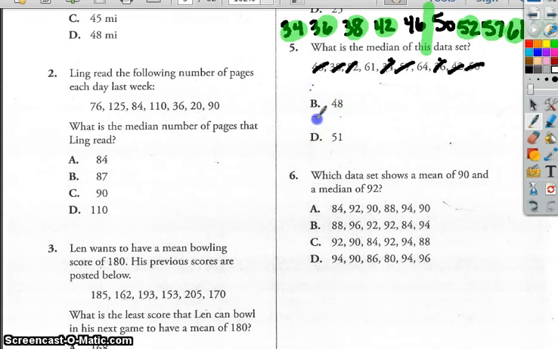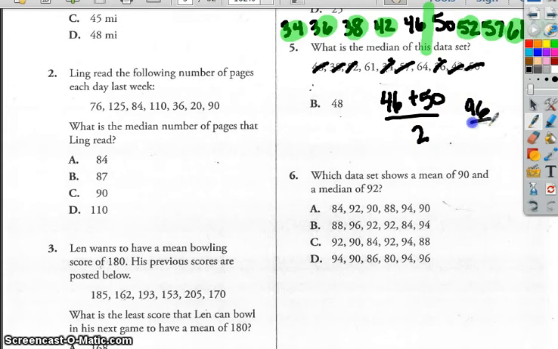It's going to be in between that. Well, 51's not there. It's not in between 46 and 50. So that leaves us with 48. Now the math that you actually perform there is 46 plus 50, and then you divide it by 2. So you're going to have 96 divided by 2, which is 48.